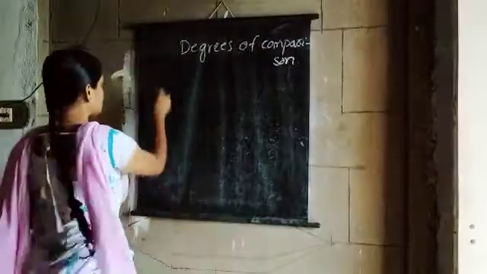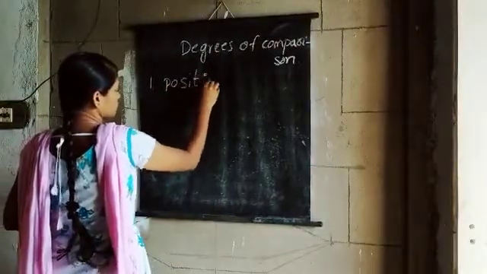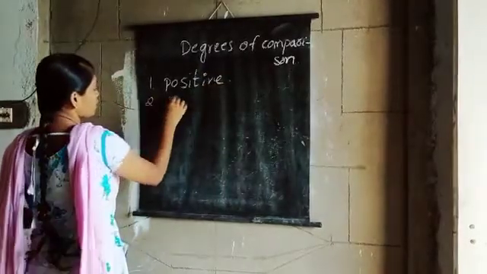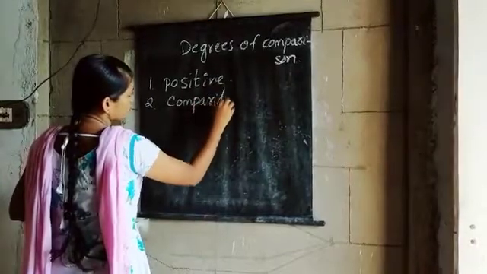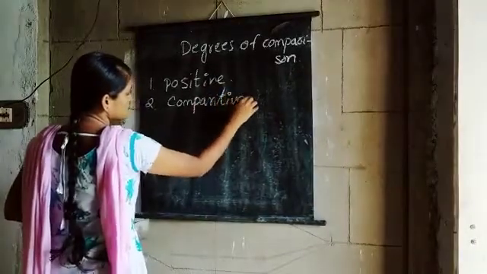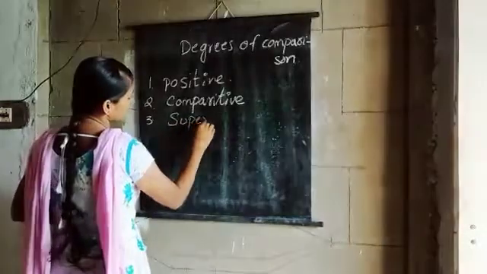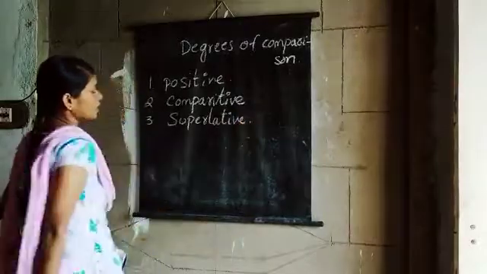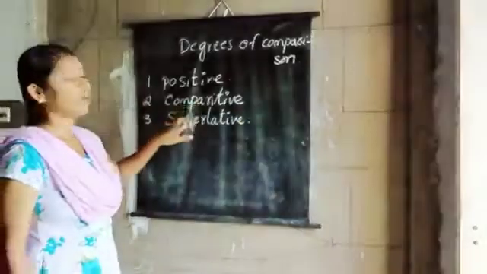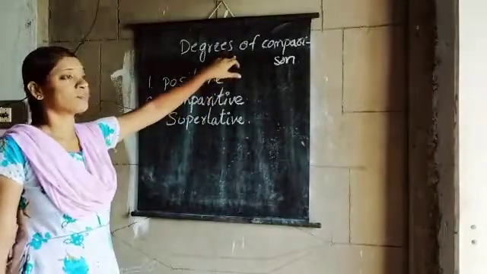One is positive, second one is comparative, and third one is superlative. Positive, comparative and superlative. These three are called degrees of comparison.